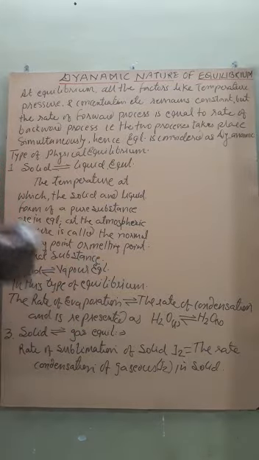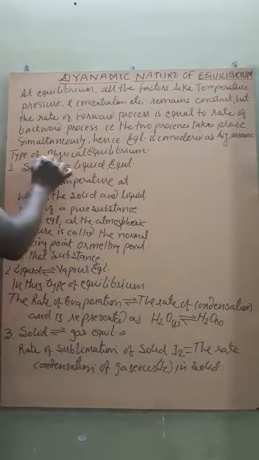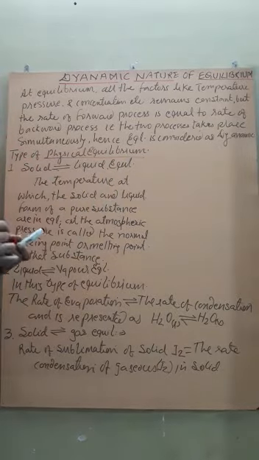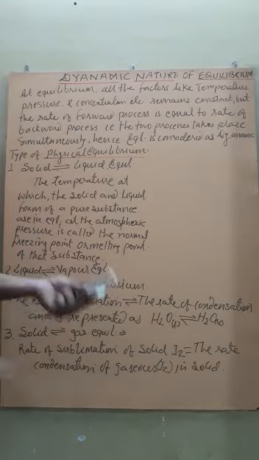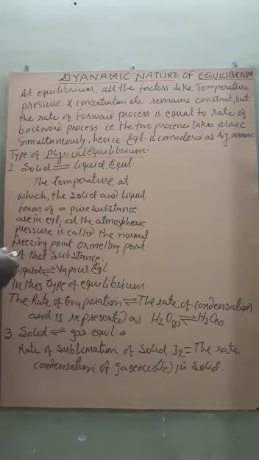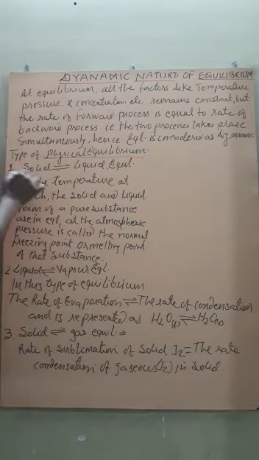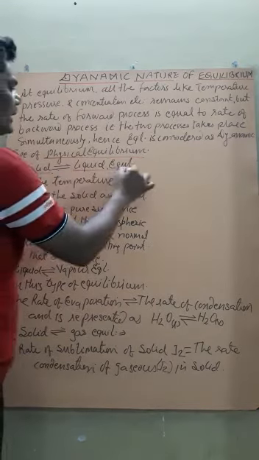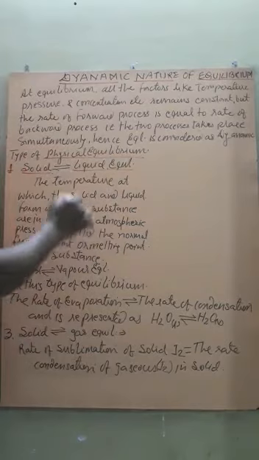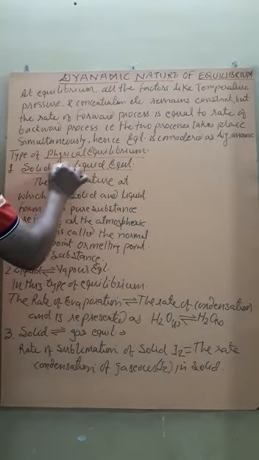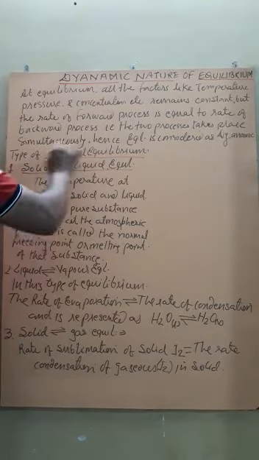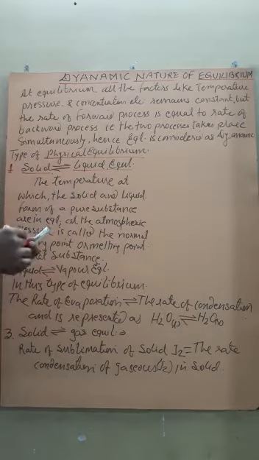Getting? Now, types of physical equilibrium. So, first we are dealing with the physical equilibrium. There are many types of physical equilibrium involved, like the first one, solid-liquid equilibrium. The equilibrium is denoted by the double-headed arrow, which shows that the forward process and the backward process take place simultaneously. This is the sign of equilibrium.